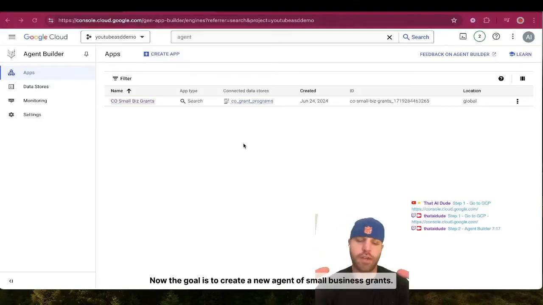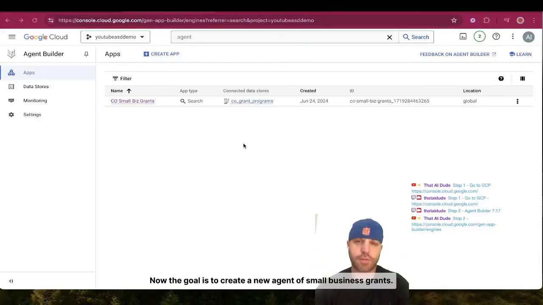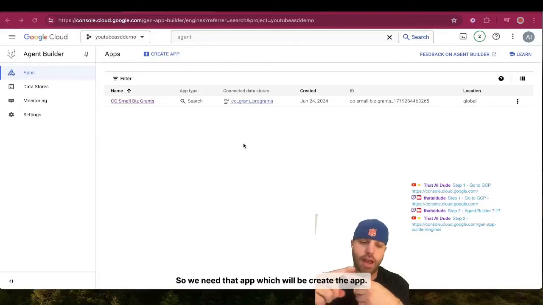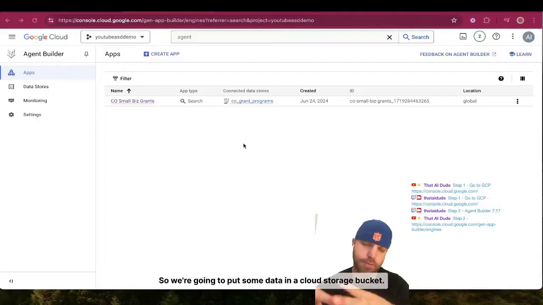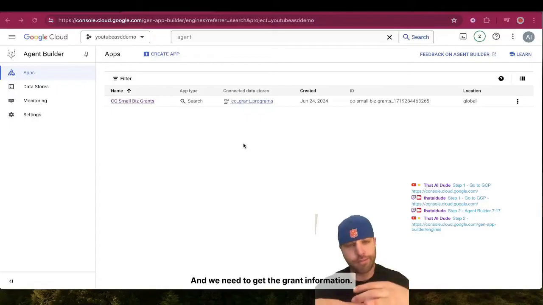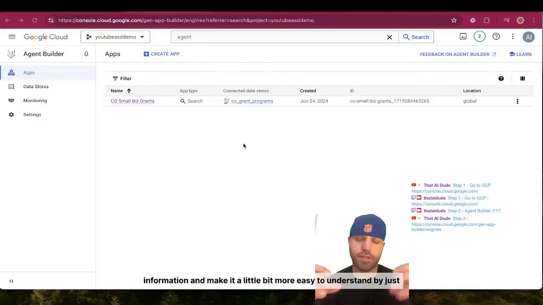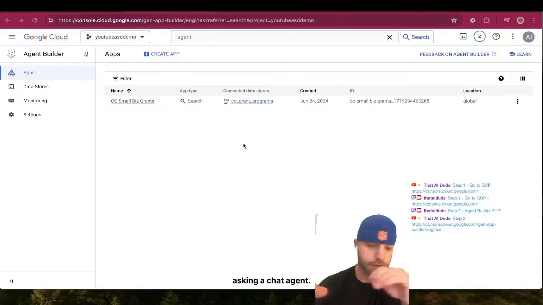Now, the goal is to create a new agent off small business grants. We have the search down on the window. How are we going to do that, and what do we need? So we need our AI agent, so we need that app, which will be create the app. We need a data store, so we're going to put some data in a cloud storage bucket. And we need to get the grant information. So we'll go to the Colorado State website, check out what grants are available, see if we can take all that information and make it a little bit easier to understand by just asking the chat agent.